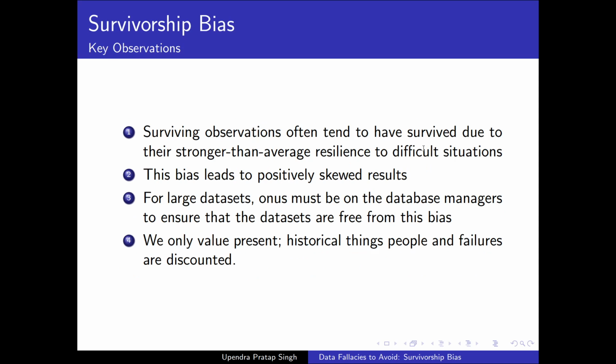Now, there are some key observations that I would like to highlight or summarize at the end of this tutorial. Surviving observations often tend to have survived because they had resilience to difficult situations. What does it mean in the context of data science? It basically means that the data points available for us to train the model have somehow passed the selection criterion. So the only thing we have to check is the validity or correctness of that selection process.